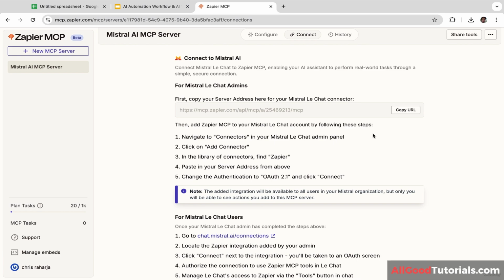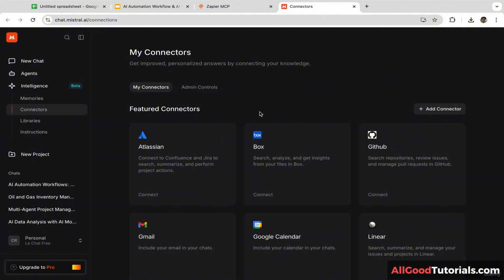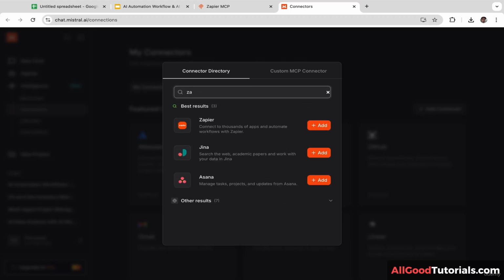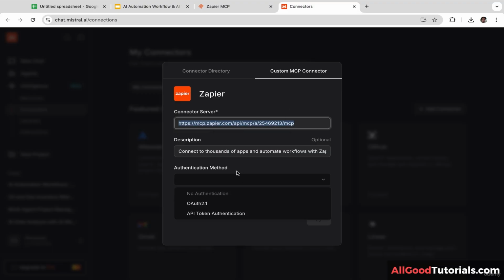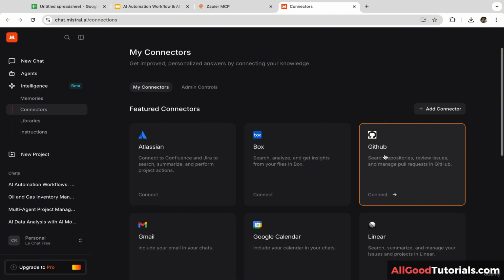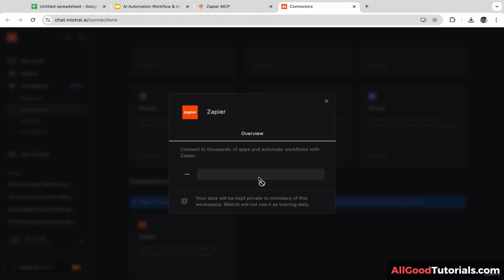Okay, now we are going to connect Zapier MCP with Mistral AI. Let's click this copy URL and let's click this link and you will be redirected to this page. Make sure you've already logged into your Mistral AI. You can log in using your Gmail account, and let's click add connector and let's type in Zapier and let's click add. Copy and paste the URL here, and for the authentication method select OAuth 2.1 and just click connect. Well, in my case, Zapier has been added, so let's click this and let's click connect.